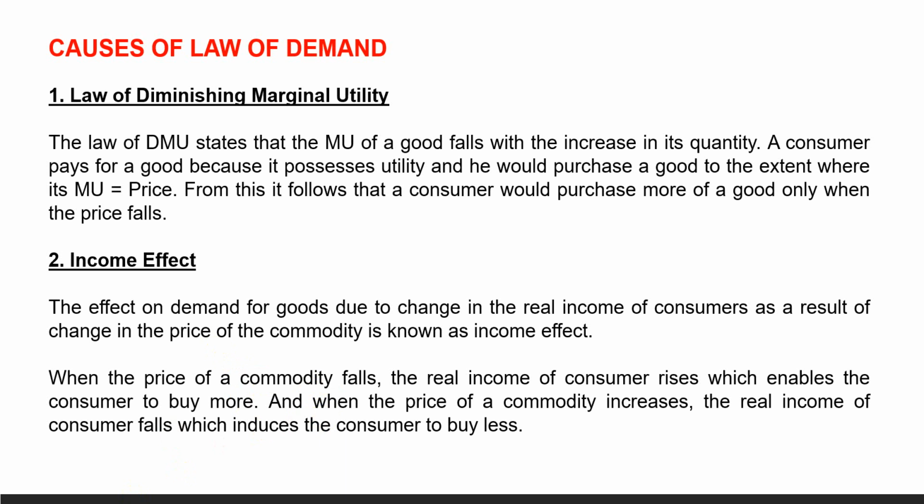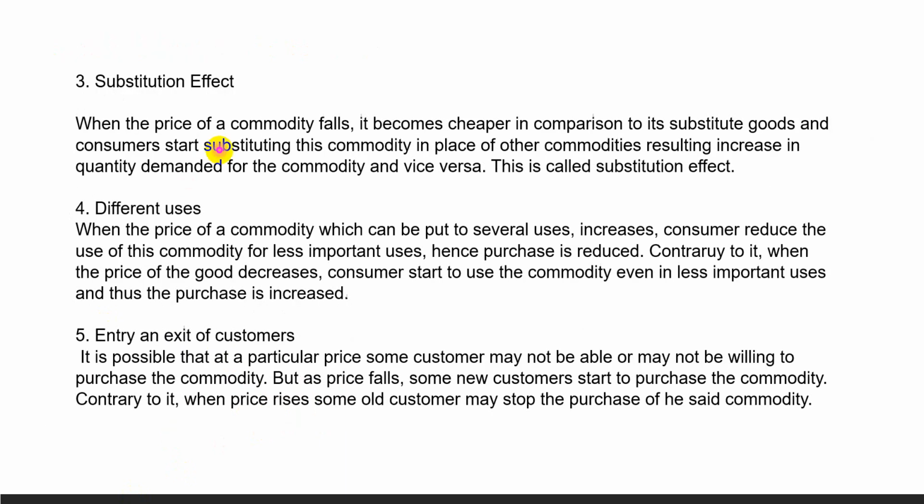Next cause is substitution effect. What is substitution effect? When the price of a commodity falls, it becomes cheaper in comparison to its substitute good, and consumers start substituting this commodity in place of other commodities, resulting in increase in quantity demanded for the commodity.